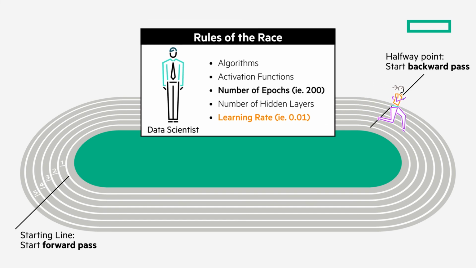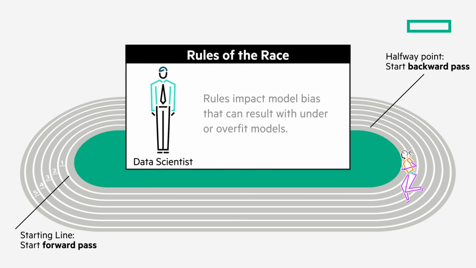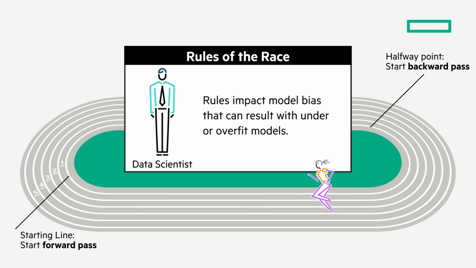Generally, the rules of the race will impact the bias of each neuron, and thus of the entire model itself. We'll discuss the impacts of machine learning bias with underfit or overfit models next.